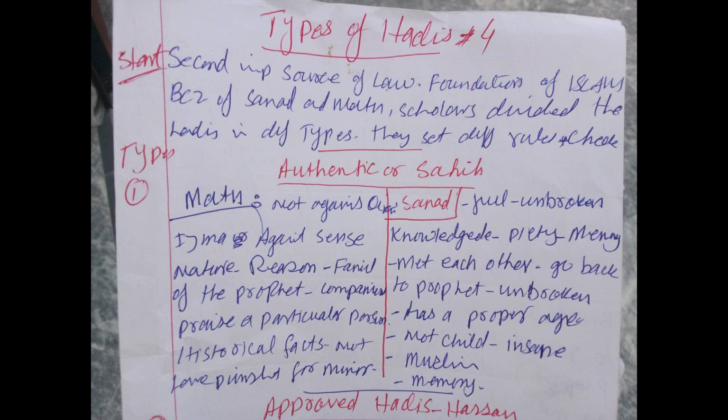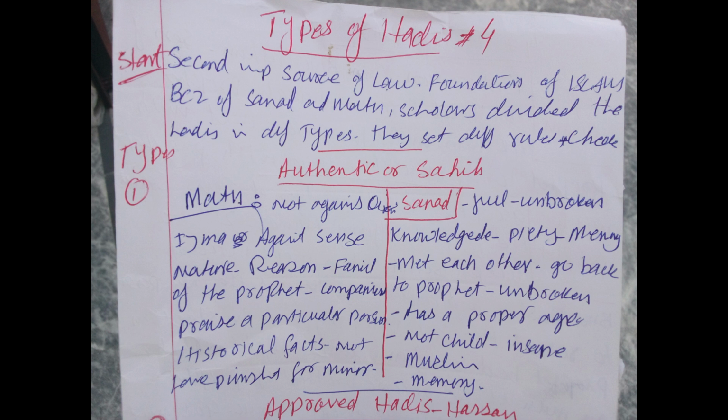Trustworthiness: people must have trust in them, that these are the good people, these are people of good nature. So people must have trust in them. Okay. And next is the narrators must have met each other. Got it? Because how is this possible for a person to narrate from a person with whom actually he has no meeting.